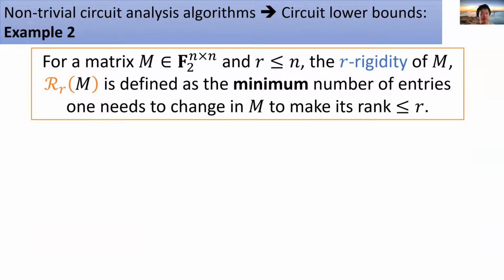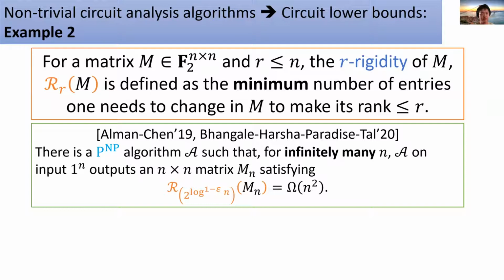So, having a large R rigidity means being far away from low-rank matrices. The construction of rigid matrices has close connections to communication complexity and arithmetic circuit lower bounds, as observed by Razborov and Valiant. In 2019, Alman and Chen proved a remarkable result, a P to the NP construction of rigid matrices by using the algorithmic method, which has parameters incomparable to all previous results based on combinatorial and algebraic methods.